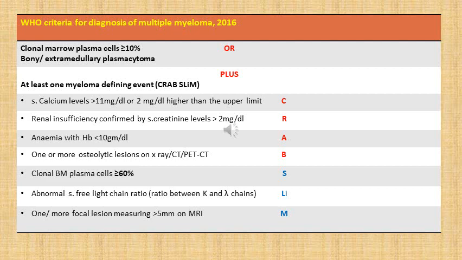So when we investigate a patient with multiple myeloma, we will order those investigations by which we can confirm whether any of these myeloma defining events, or the presence of bony or extramedullary plasmacytoma or clonal bone marrow plasma cells, are present or not. So we can finally make a diagnosis of multiple myeloma.